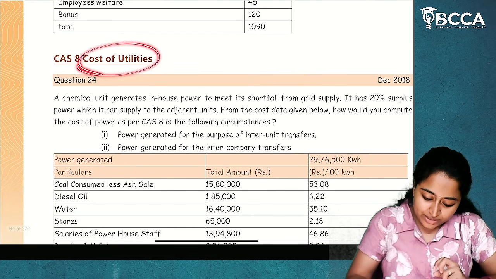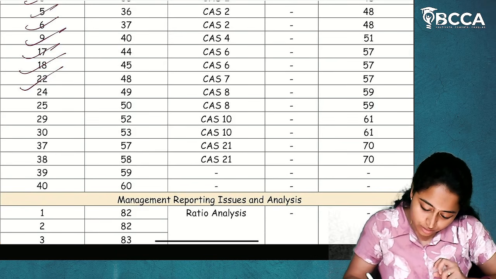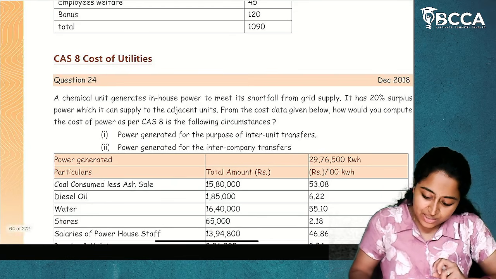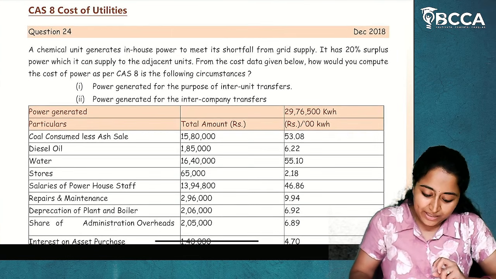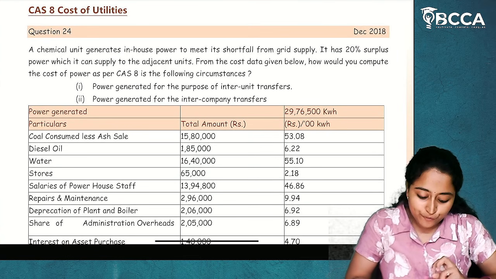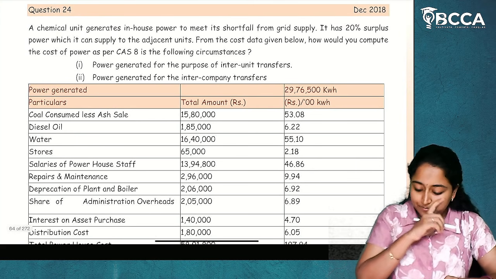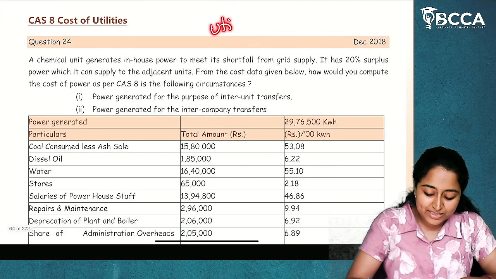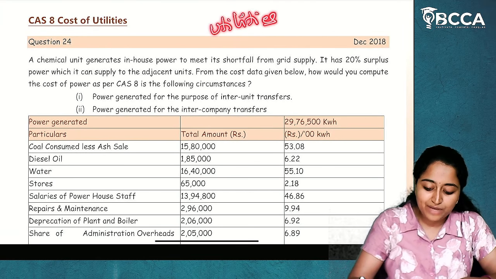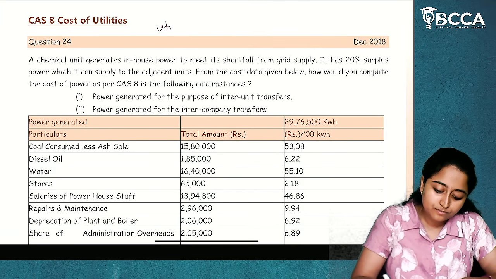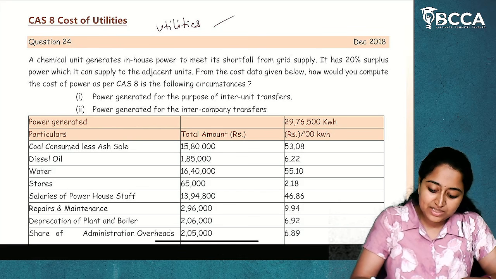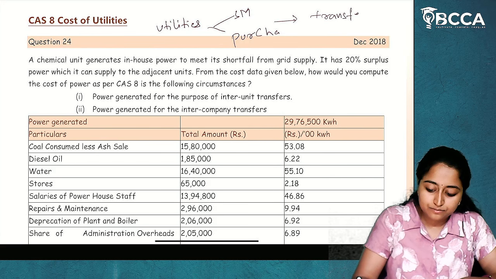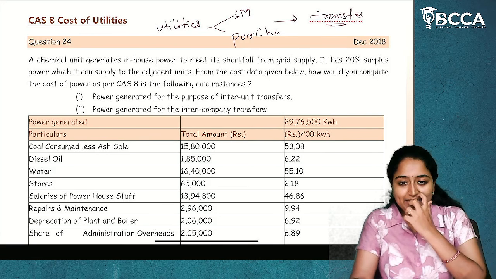CA8, cost of utilities. For this, I have given two questions. December 2018, this is a simple question, question number 24. For this, you need to understand one point: whatever the utilities are, even if these are self-manufactured or purchased utilities, they can go for transfer of utilities. Okay, transfer of utilities can be done.